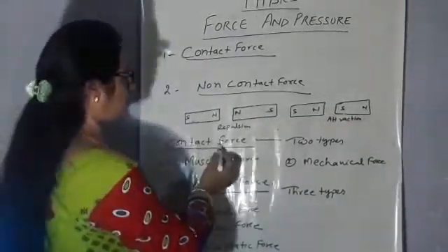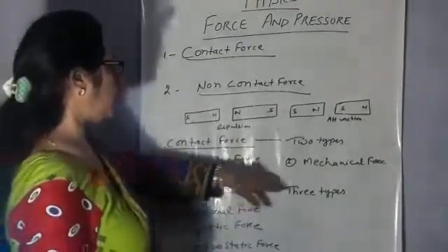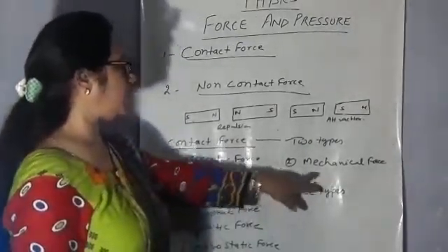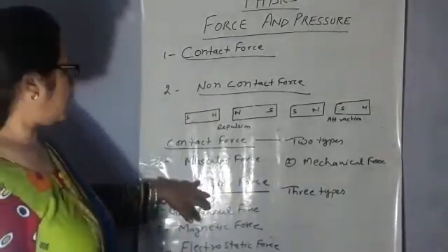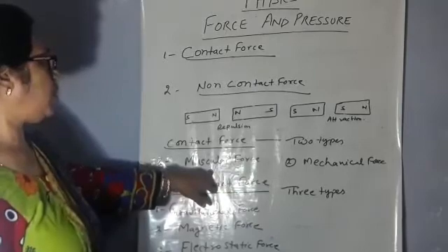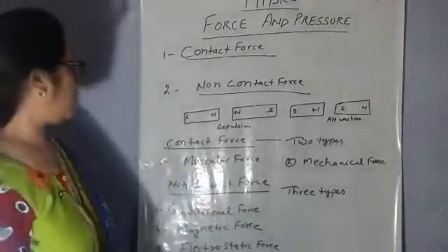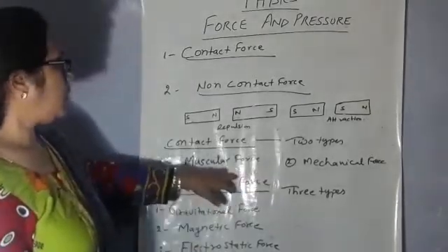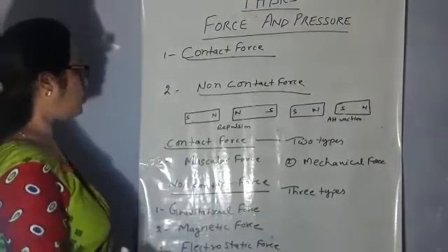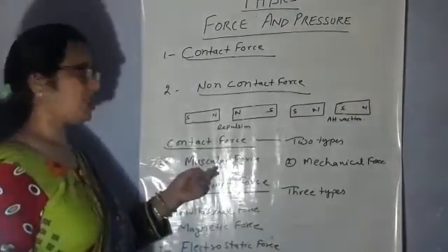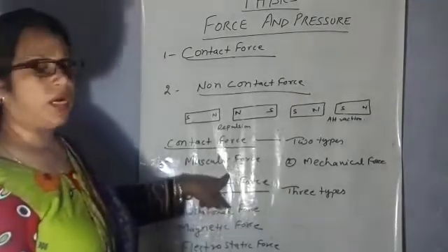Now contact force. There are two types of contact force. First one is muscular force and second is mechanical force. A force exerted by the muscles of humans or animals is called muscular force. We use our muscular force in walking, running, lifting certain objects, and animals also use their muscular force to push or pull the carts.